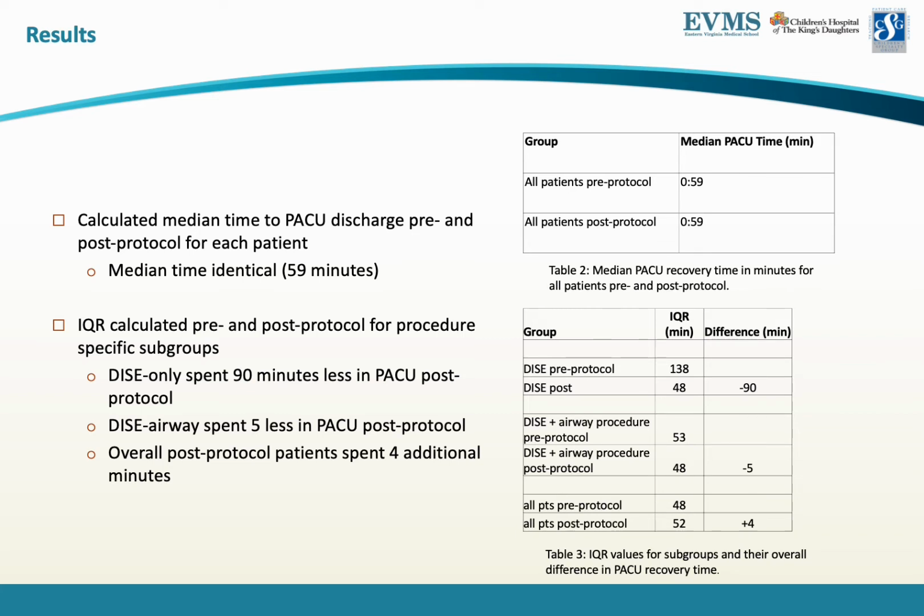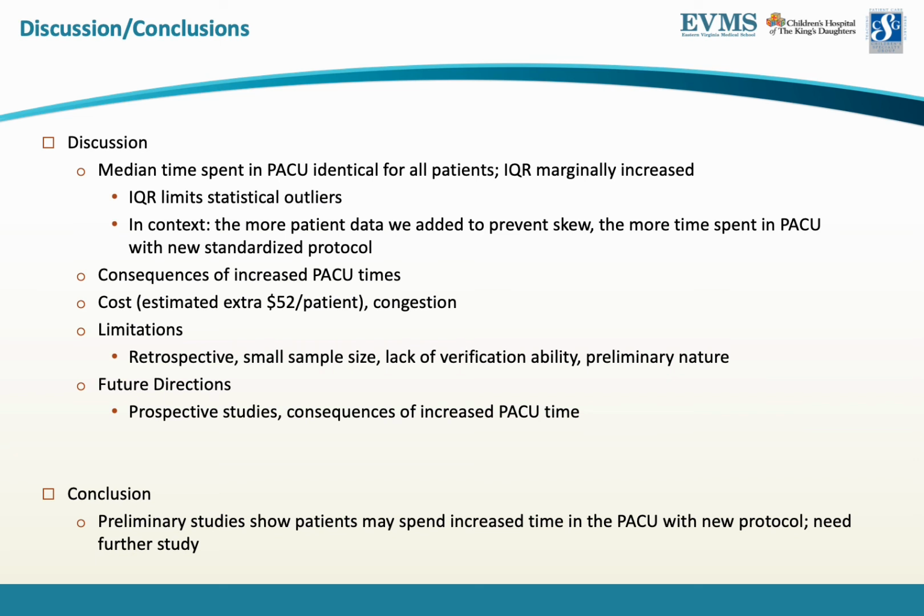However, when all patients were taken together, the calculated IQR for the post-protocol group was 4 minutes longer than the pre-protocol group. Overall, we found that the median time spent in the PACU was identical for all patients pre- and post-protocol, while for all patients, the IQR showed marginally increased time. IQR was chosen as a statistical measure because it informs about the spread of the middle 50% of the data, resisting extreme values. As more patient information was added from DISE only with 9 patients to DISE airway with 49 to all 58 patients, the differences in IQR changed significantly, meaning that as we added more patient information intending to prevent skew, the more time was spent in the PACU with the new standardized protocol.